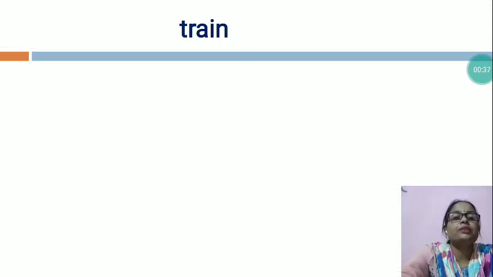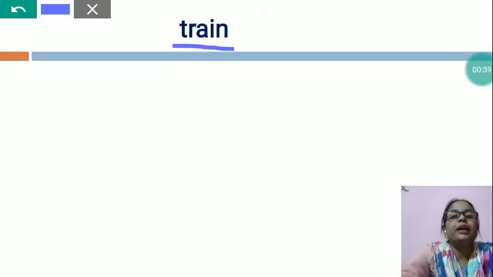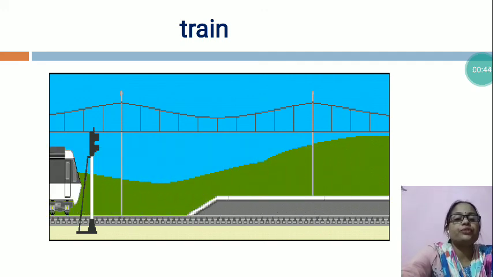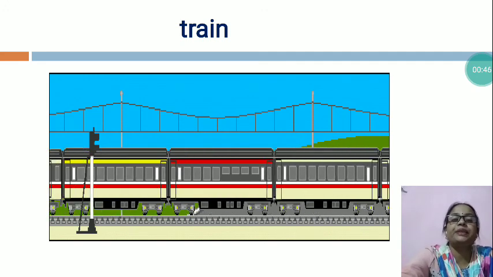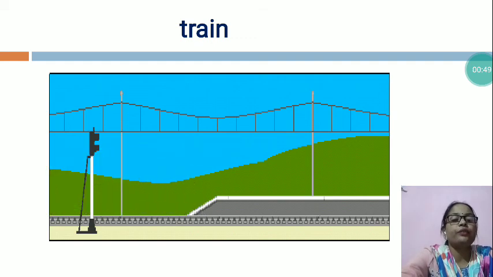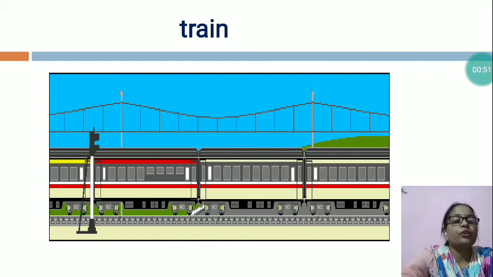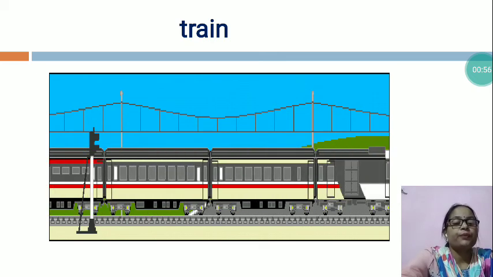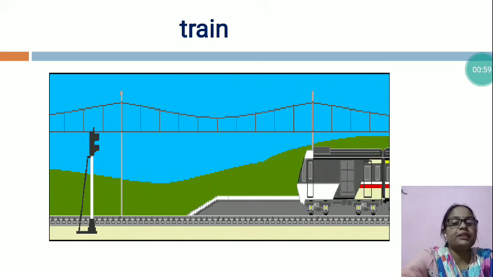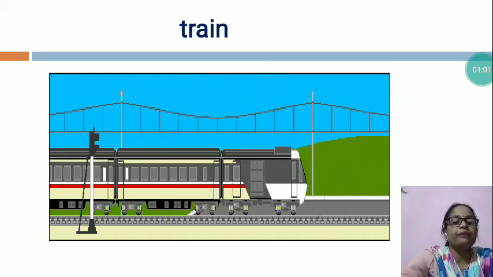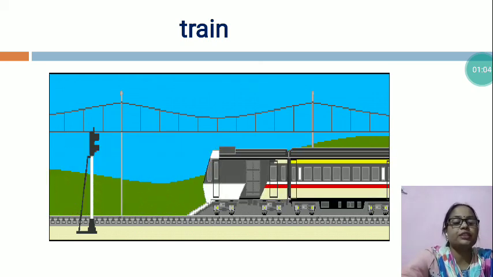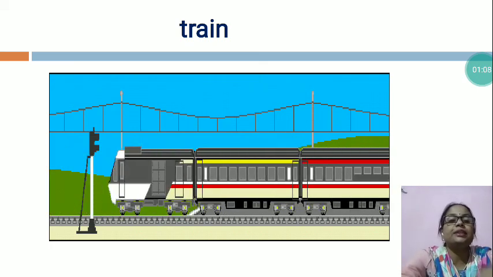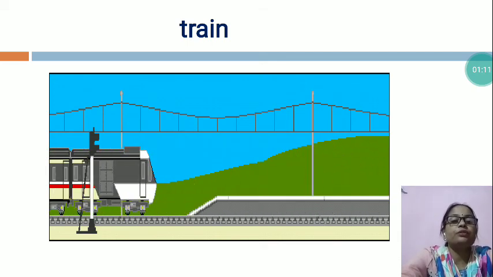So the first is train. Now you can see children, trains are built to transport passengers or cargo along rail tracks. There are all kinds of different trains that are built for a range of purposes and environments. Trains can be powered by a variety of energy sources including steam, diesel and electricity. You can see this train in this video.